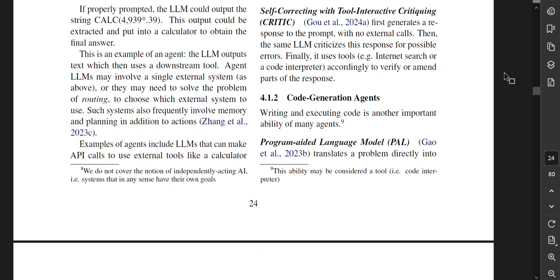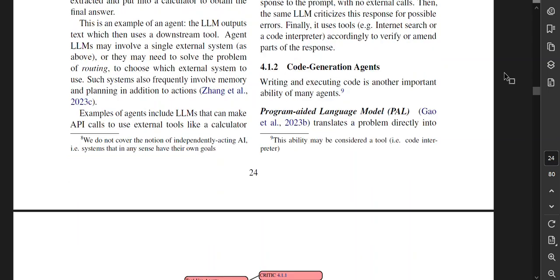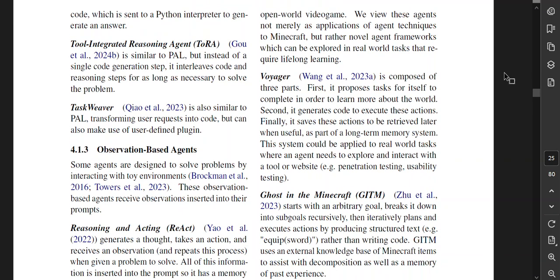Writing and executing code is another important ability of many agents, and this ability may be considered a tool, such as the code interpreter. Program-aided language model translates a problem directly into code, which is then sent to a Python interpreter to generate an answer. Tool-integrated reasoning agent is similar to PAL, but instead of a single code generation step, it interweaves code and reasoning steps for as long as necessary to solve the problem. Task Weaver is also similar to PAL, transforming user requests into code, but can also make use of user-defined plugins.